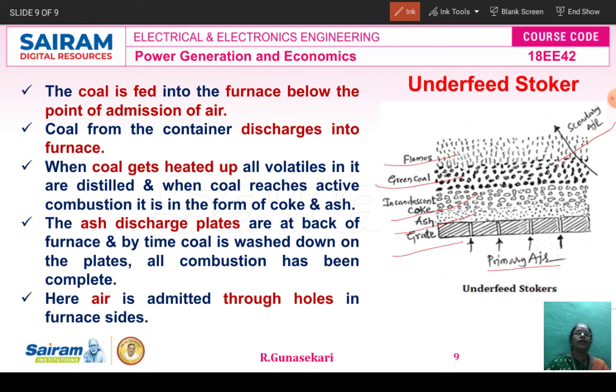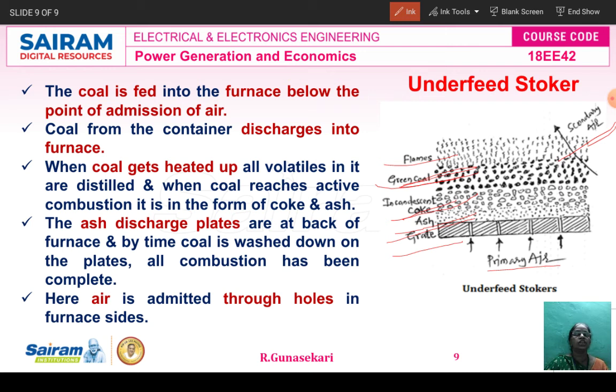The coal is fed into the furnace below the point of the admission air. This is the direct air. So here only the coal is submitted. Then the coal from the container discharges into the furnace. When the coal gets heated up, all volatiles in it are distilled, and when the coal reaches active combustion, it is in the form of coke or ash. This is the coke or ash.